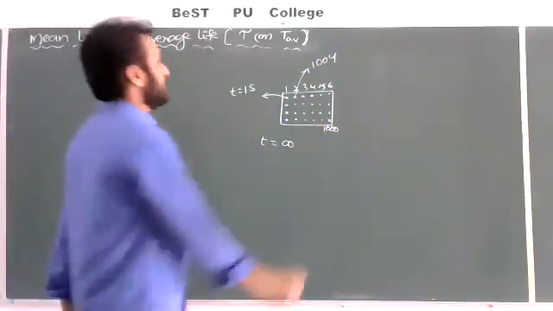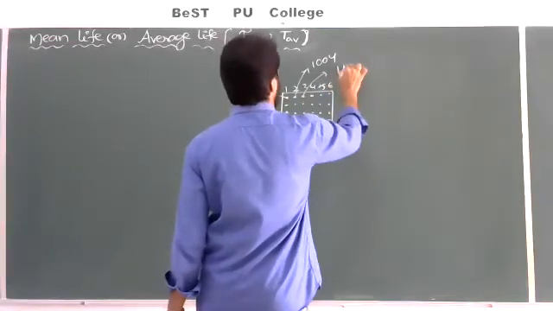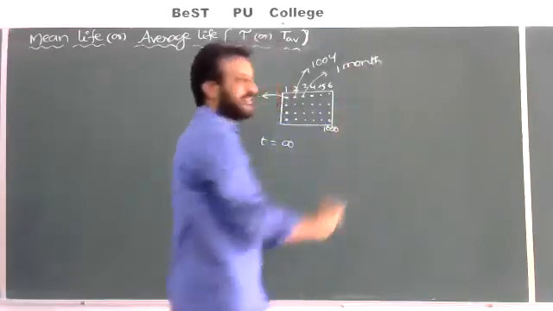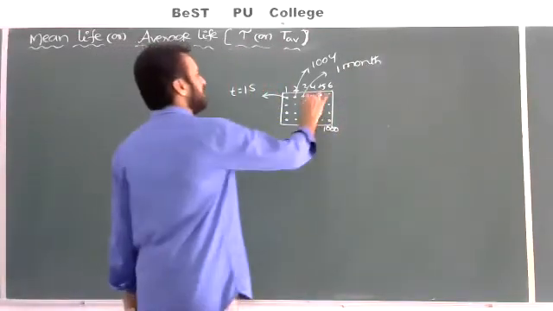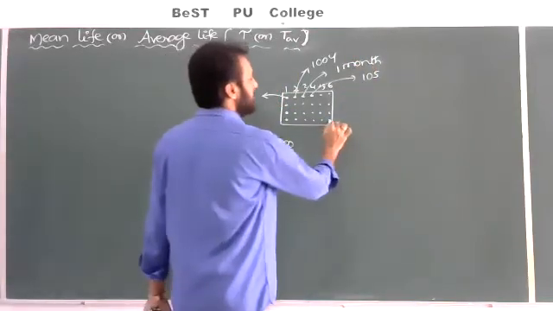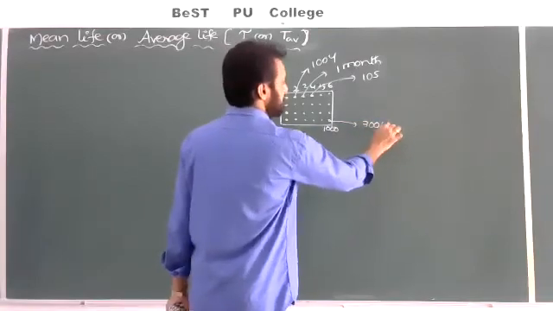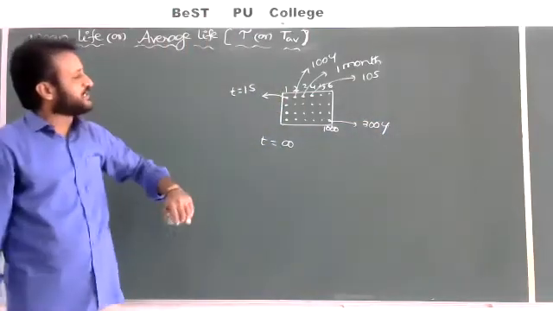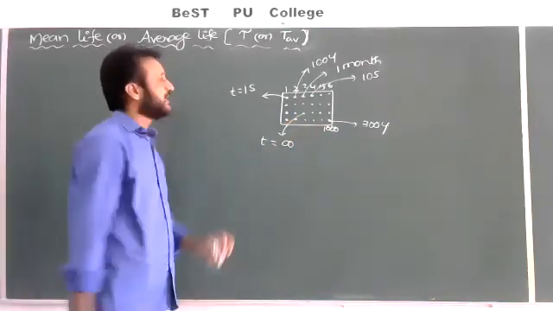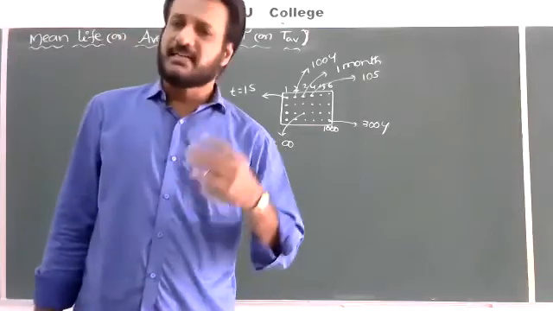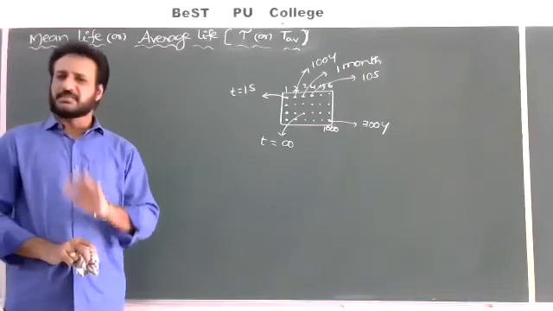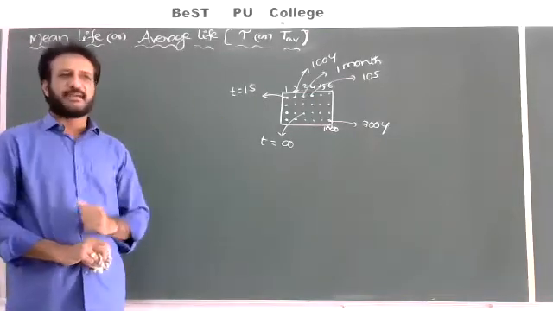100 years. And the third atom came out after maybe 1 month, so the lifetime of the third atom is 1 month. And the fourth atom came out after 10 seconds. And the 1000th atom came out after 300 years. And the last atom came out after infinite time, any atom it may be. So how the atoms will disintegrate, which atom first and which atom last, we cannot say. It only depends upon the law of probability, a matter of chance.